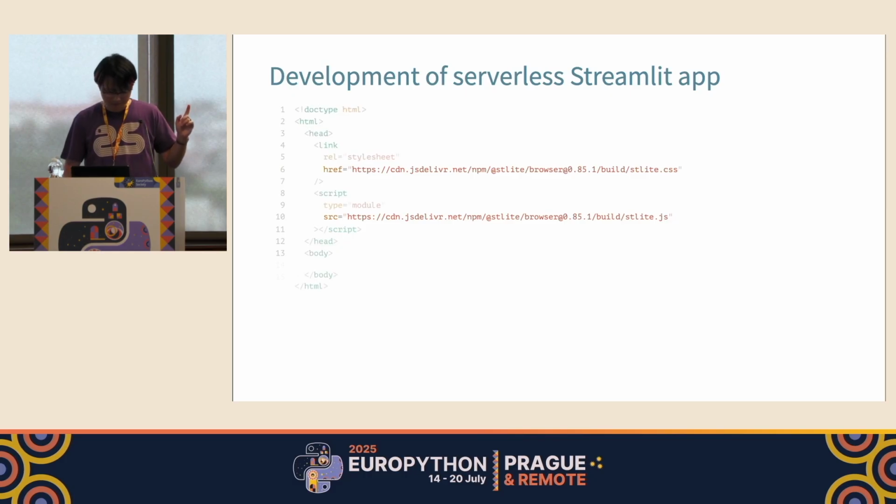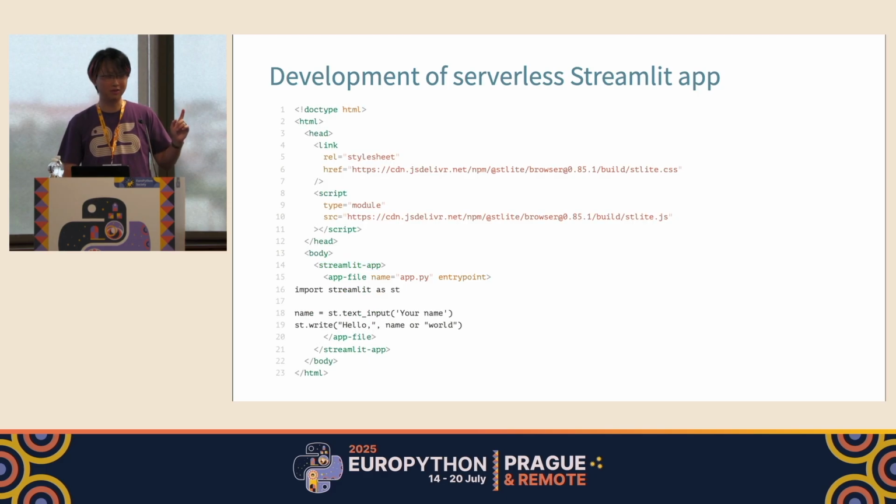Then you add a special HTML tag for a Streamlit app, and you can put the Python code just inside this special HTML tag. Although this looks a bit crazy and weird, it's actually working.